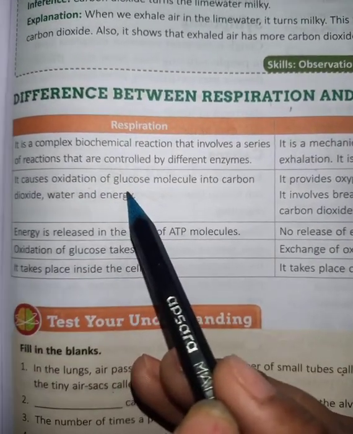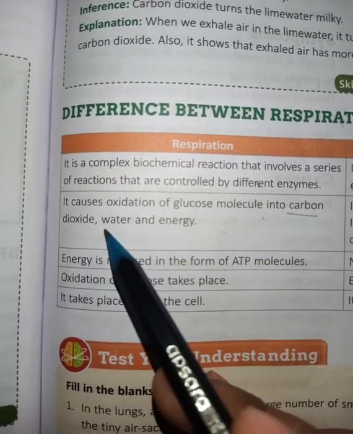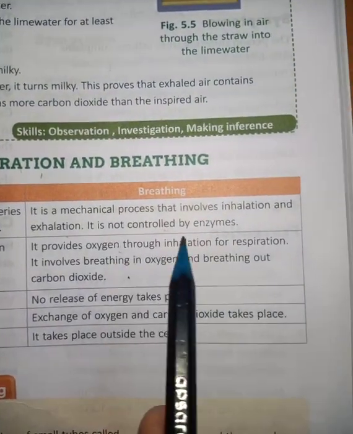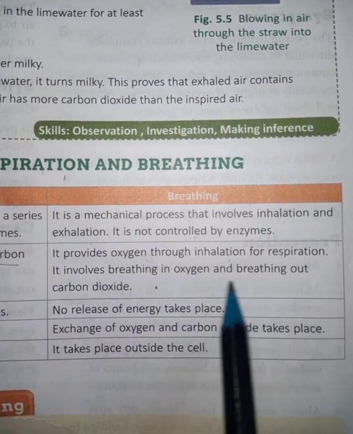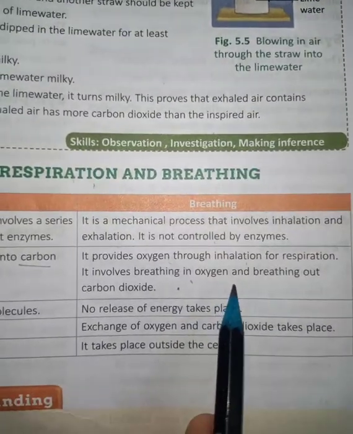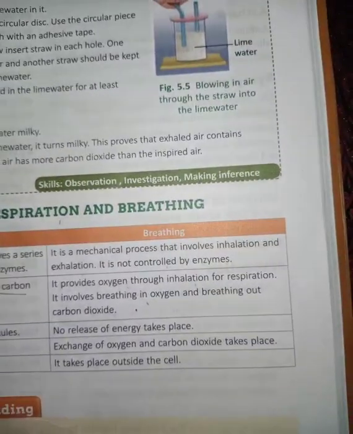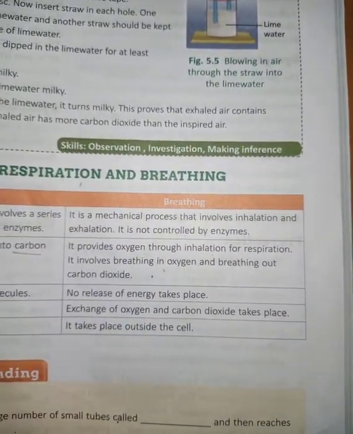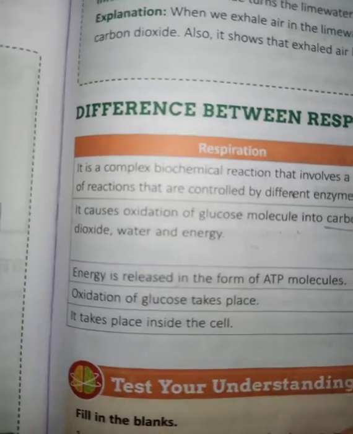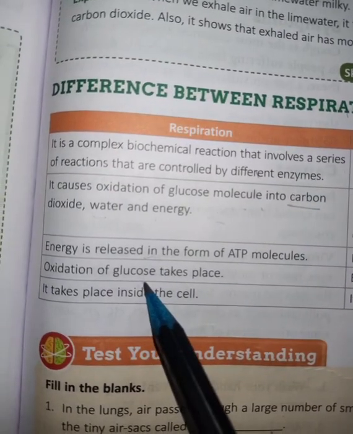Secondly, in respiration there is oxidation of glucose, which means the glucose molecules break down and form carbon dioxide, water and energy. In breathing, oxygen is taken in and carbon dioxide is given out, but here the glucose breaks down into carbon dioxide, water and energy. Energy is released in the form of ATP. In breathing no energy is released. Oxidation of glucose takes place in respiration.